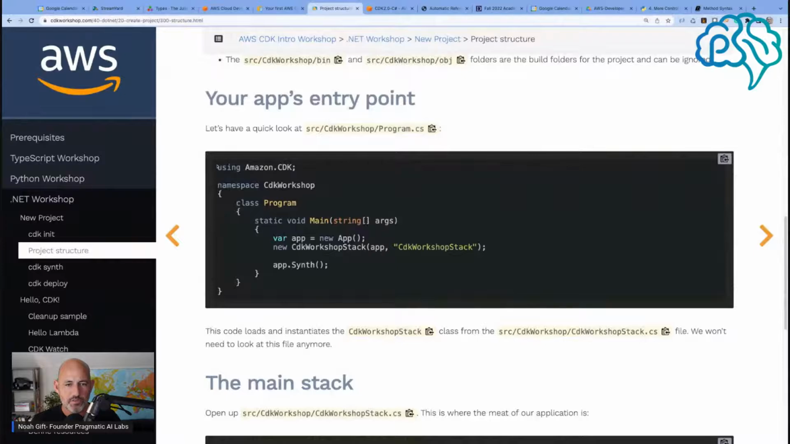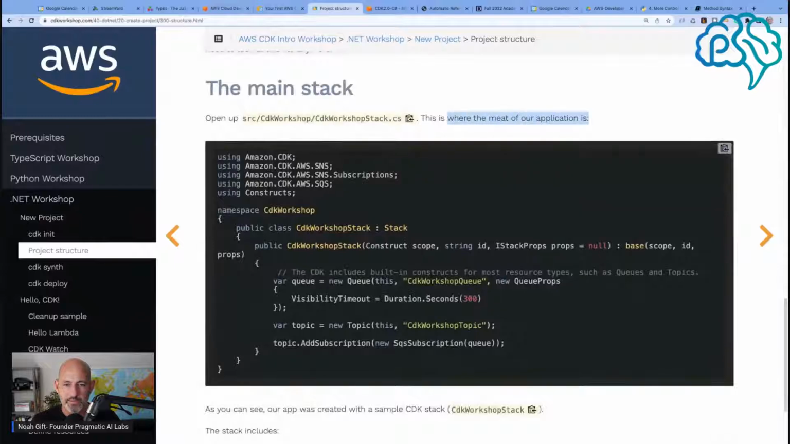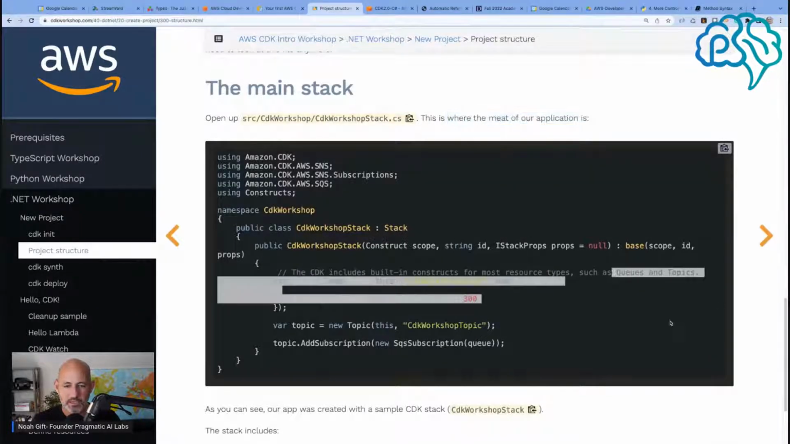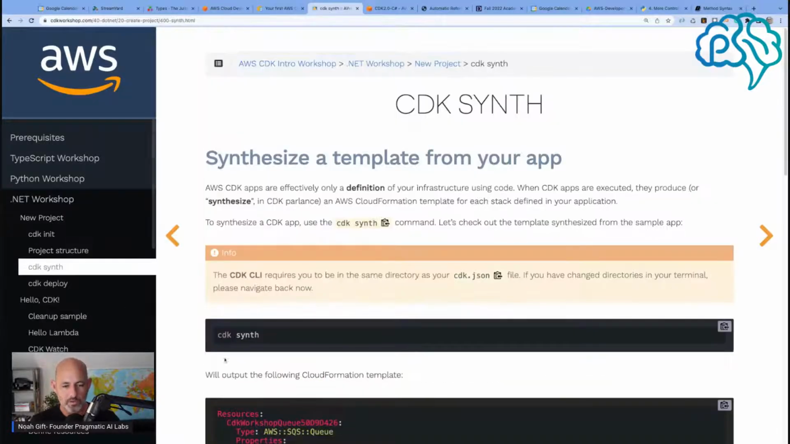So here's our entry point, the main stack. This is where the media application is. So in this case, queues and topics. This was a sample app. So the stack is going to create an SQS queue and an SNS topic. Okay, so this is meaty, right? This is definitely not a bucket, right? This is decent stuff. So I'm going to do the synth command next.